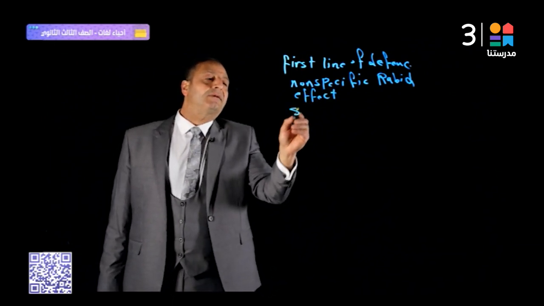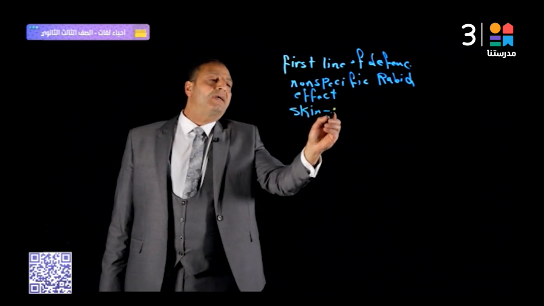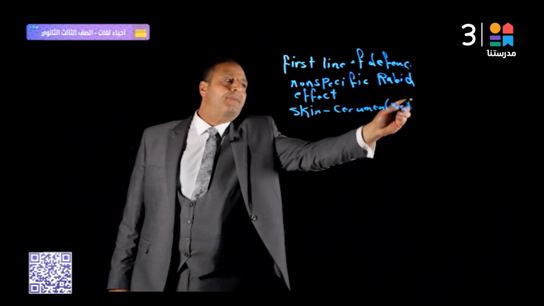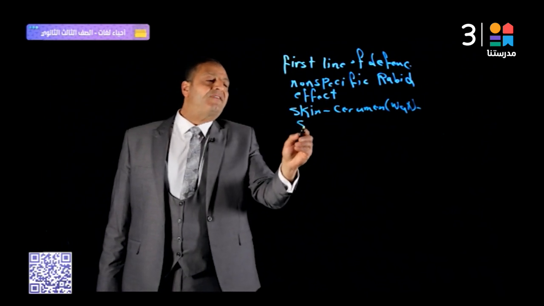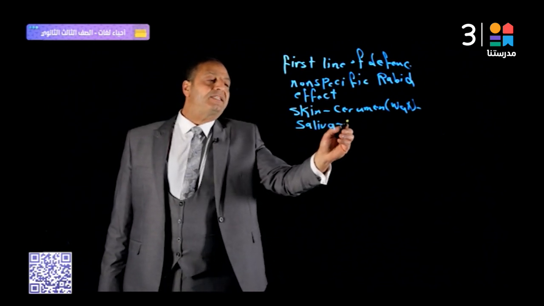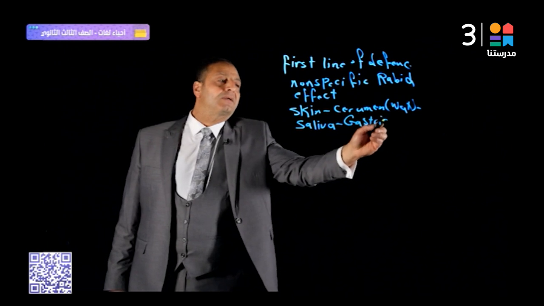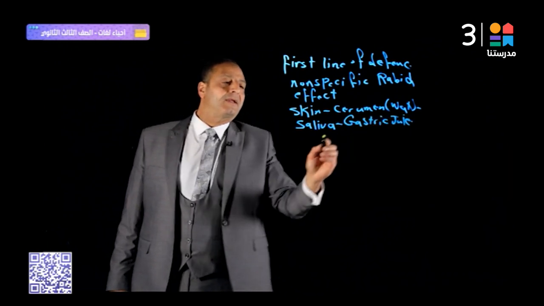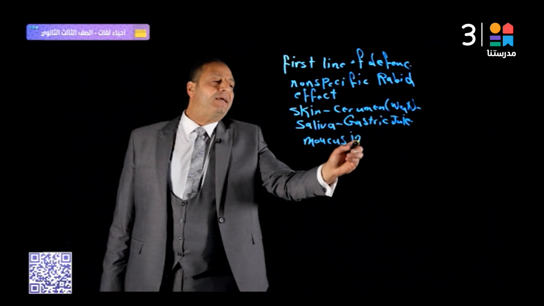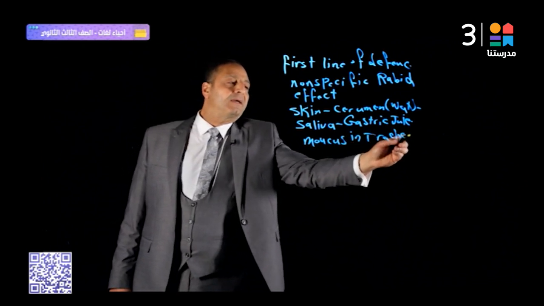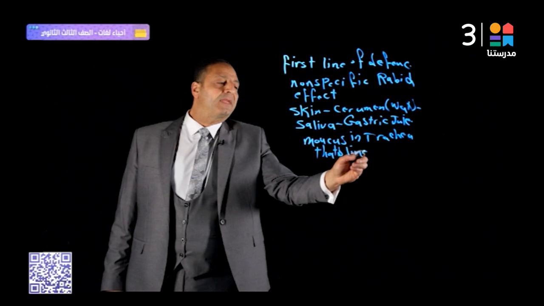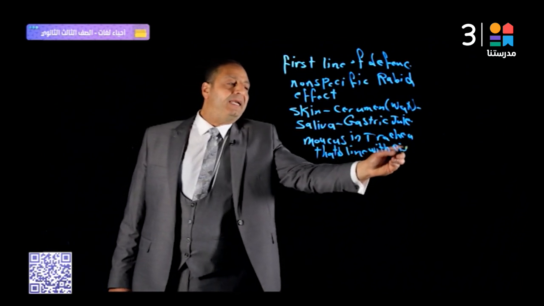It represents skin, cerumen, wax in ears, saliva, and gastric juice, mucus in the trachea lined with cilia.